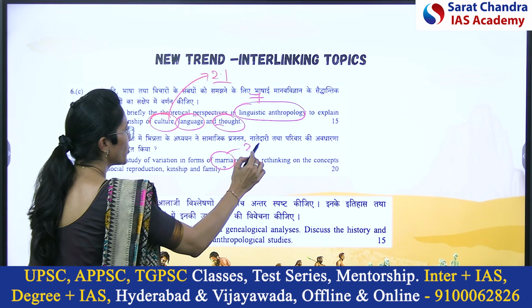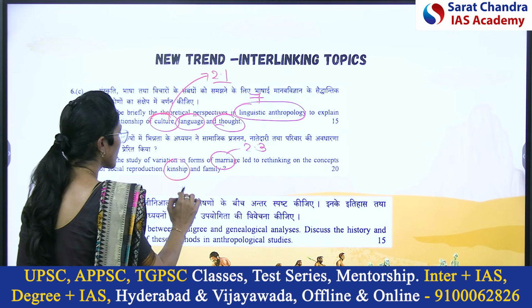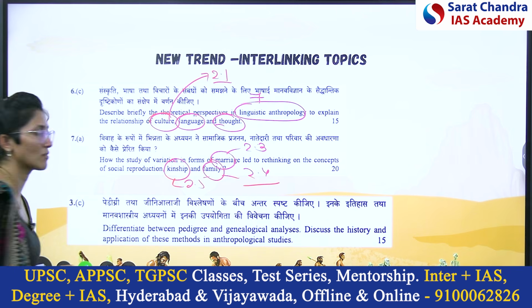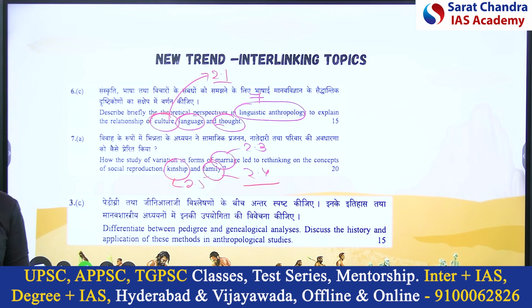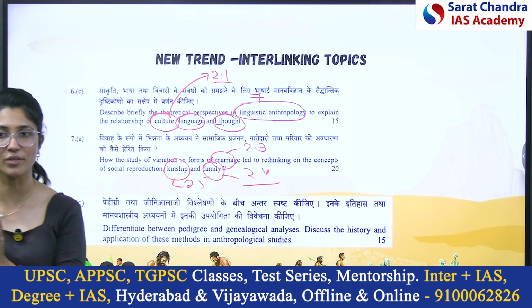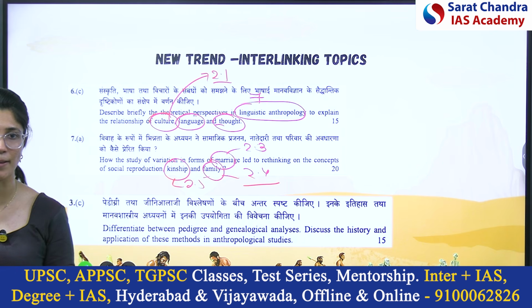Marriage, 2.3. Kinship, 2.5. Family, 2.4. They are interlinking the topics. So it's not like when you study about marriage, only think about marriage. You have to interlink with family, how marriage forms family and how family is associated with kinship.